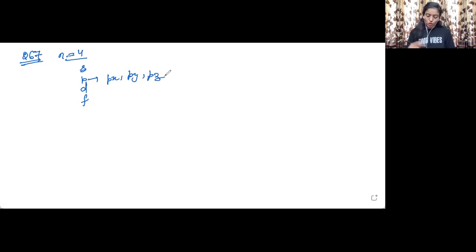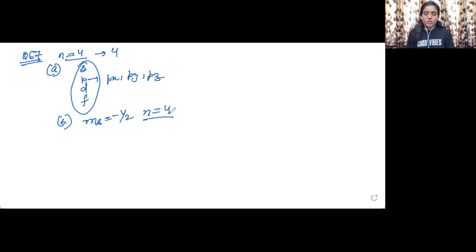So we have been asked how many subshells are there. There are 4 subshells: S, P, D, and F. This was part A of this question. The B part is how many electrons will be present in the subshells having ms value of -1/2. n equal to 4, that is the principal quantum number is still 4, and we need to tell how many electrons will have ms, that is the spin value, equal to -1/2.